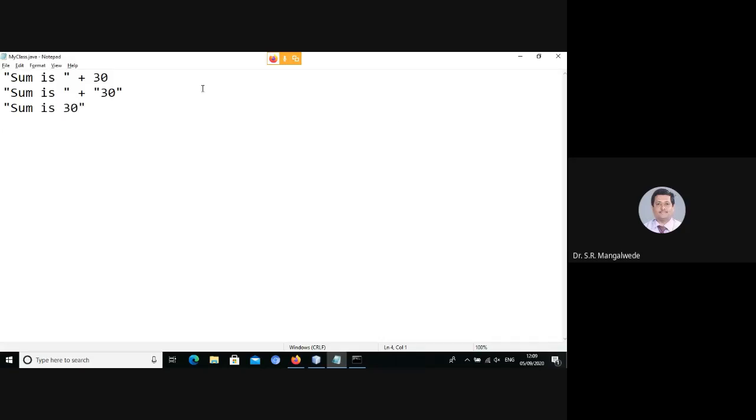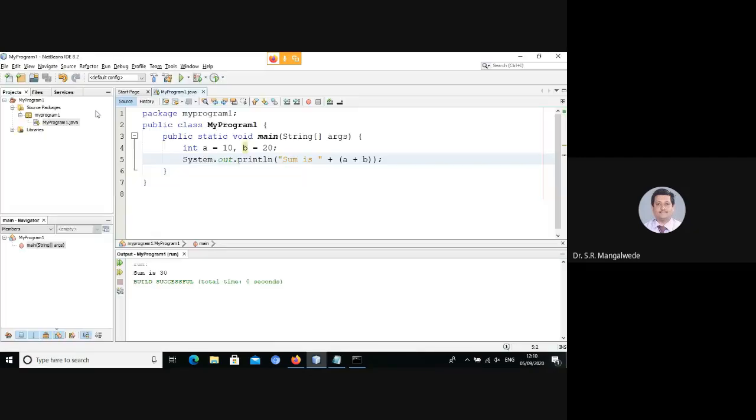Okay, did you understand what is happening behind the scenes? Yes, sir. 30 is in fact getting converted to a string, and then is being concatenated with the expression that appears to the left, and the resulting expression looks like sum is 30. Okay, this happens automatically. However, what you can do is explicitly convert it using what we call String dot. Okay, what is String here?